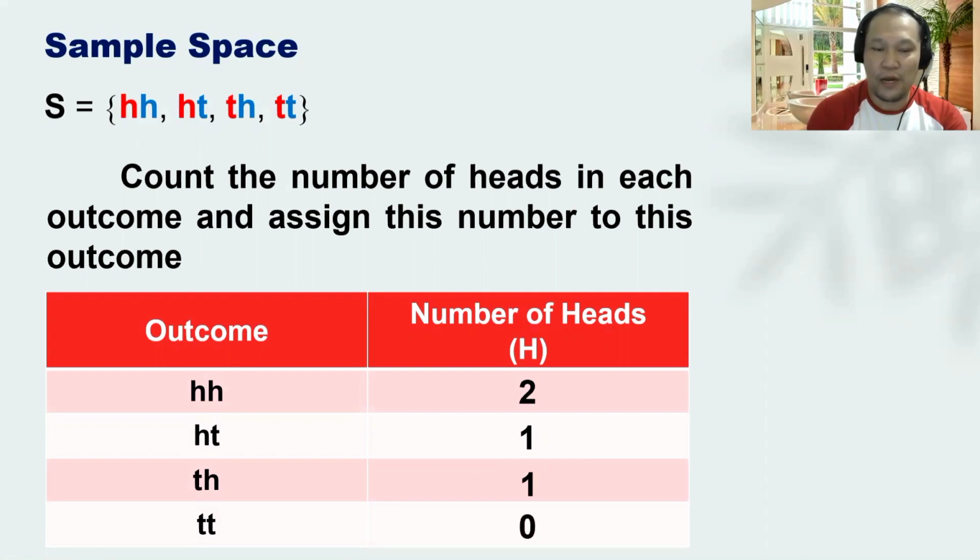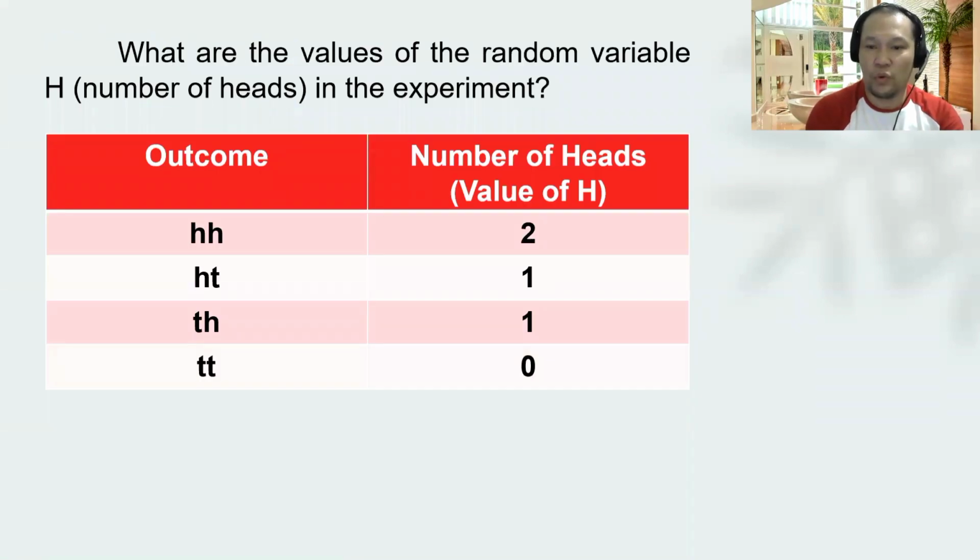Based on the outcomes that we have, for head, head, we have two heads. Head, tail, we have one head. Tail, head, we have one head. And tail, tail, we have zero or none for the number of heads, relative to the last possible outcome. As you can see, we have 2, 1, 1, 0. These are the values of the number of heads.